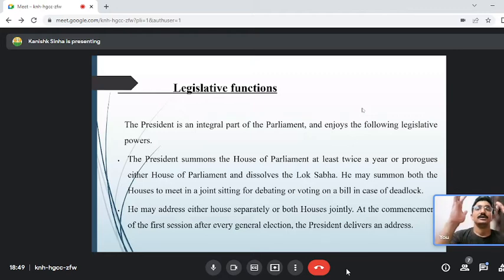So it is the President who can summon the House and who can dissolve the Lok Sabha. If tomorrow the Prime Minister, Narendra Modi, feels that he does not have the support or the majority in the House, he will ask the President to dissolve the Lok Sabha, and we will have a fresh election. It is the President who will call the joint session of both Houses of Parliament. At the commencement of every session, the President delivers an address. So this is the legislative function of the President. Next slide.